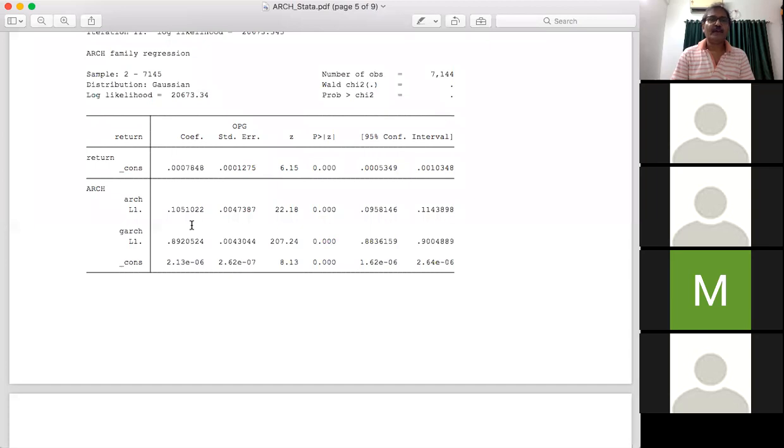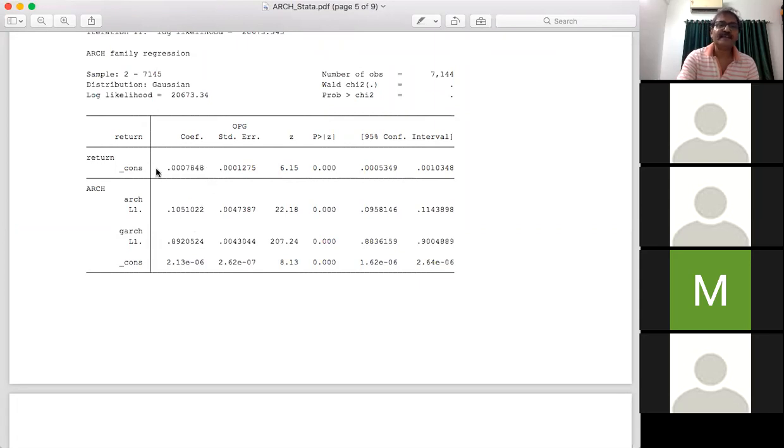And when we estimate ARCH, we are also estimating the variance equation. So when we apply the arch command, we are estimating simultaneously the mean equation as well as the variance equation. Our mean equation is Y_t equals phi naught plus epsilon_t, and the variance equation is sigma squared t. As we are using GARCH(1,1), sigma squared t is equal to theta naught plus theta 1 epsilon squared t minus 1 plus beta 1 sigma squared t minus 1. So this is the basic specification for GARCH(1,1).